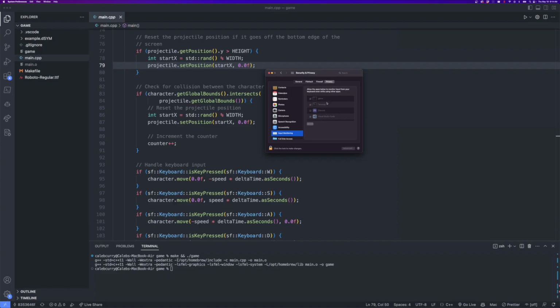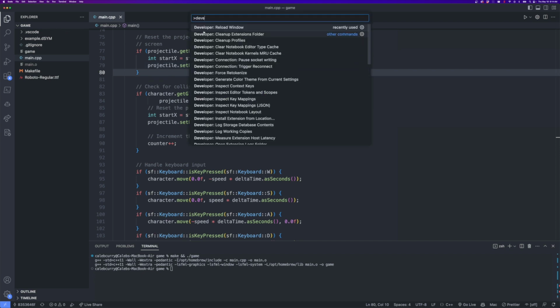I actually got stuck pretty early on, and it wasn't a problem with ChatGPT or even the C++ code, it was actually permissions on Mac, because you have to give permissions to accept keyboard input for your application. The permissions worked the first time, but once I relaunched the game, I couldn't move my character. I started by updating the security for my Visual Studio Code and my game, and then from the command palette I did developer reload window and everything worked.